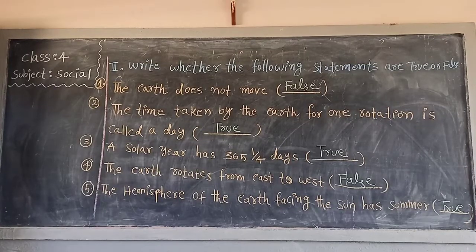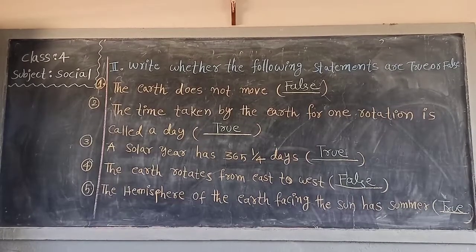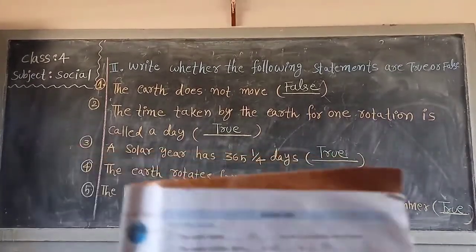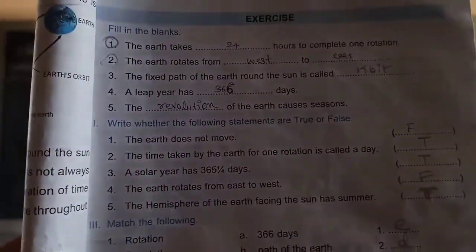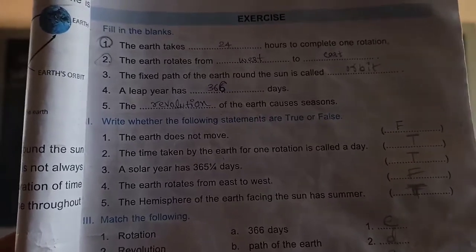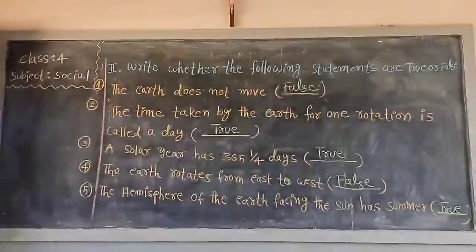This is your second bit. Write neatly in your social fair notes. After completing writing in your social fair notes, write in your social textbook. Second bit. Don't write FT like this. Write false and true completely. This is your second bit. Write in your textbook also. Now let us see the third bit.